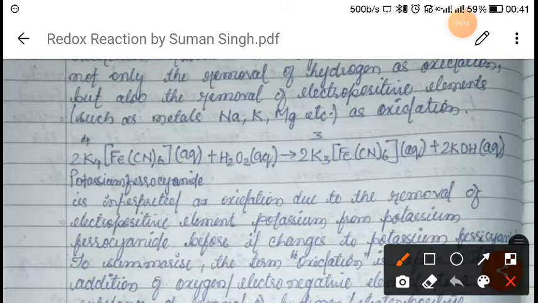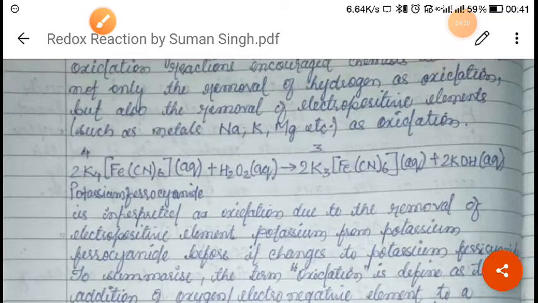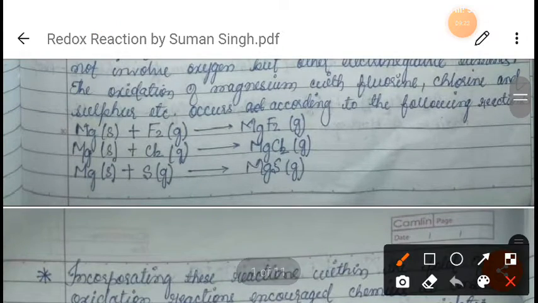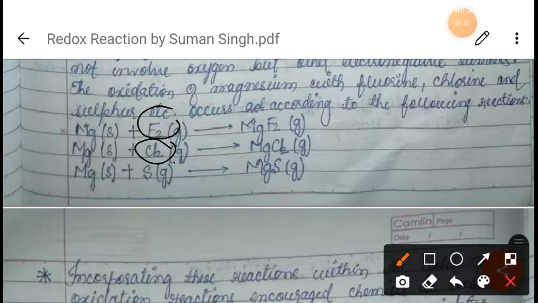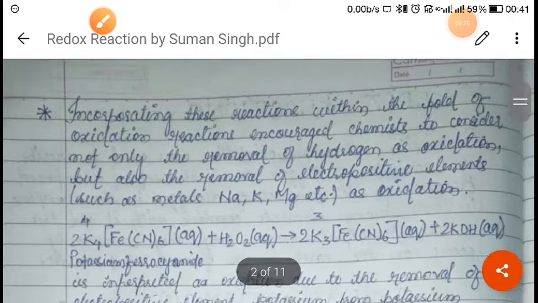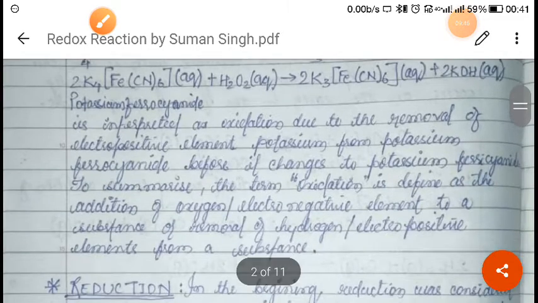So what is happening here? This potassium is an electropositive element. So you can see there is a removal of the electropositive element, right? And in this case, there is also an addition of an electronegative element, right? So from here, we have got one new definition. Addition of an electronegative element is called oxidation, as well as removal of an electropositive element is also called oxidation, right? I hope you have understood this new definition now.